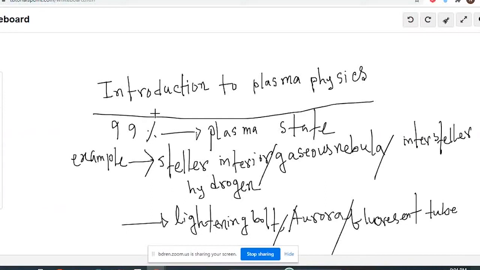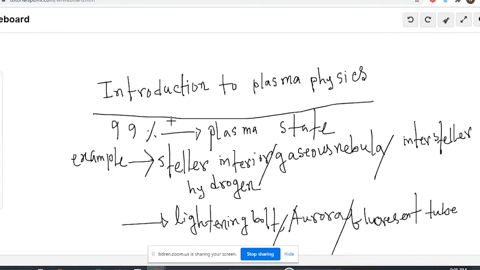Hello everyone. In this lecture, we are discussing an introduction to plasma physics, and this lecture will consist of some topics. Our first topic will be the definition of plasma. Second topic will be the quasi-neutrality of plasma. Third topic is collective behavior of plasma, and the last topic is Saha's equation. And from that Saha's equation, we are going to prove that at normal temperature, the plasma state will not be possible. So, introduction to plasma physics.